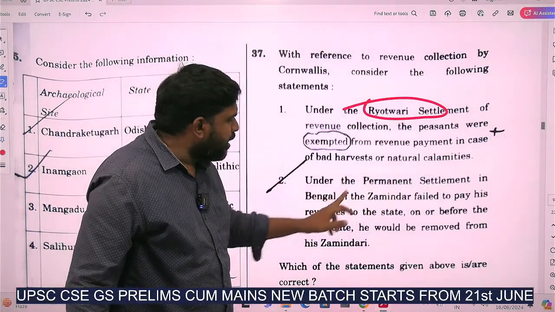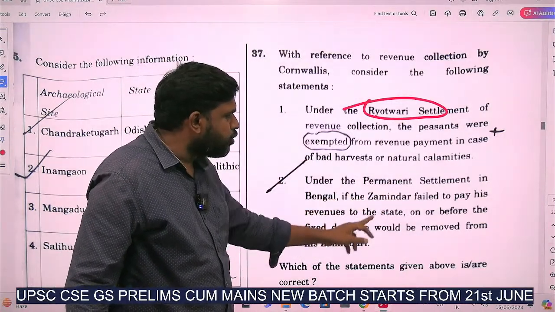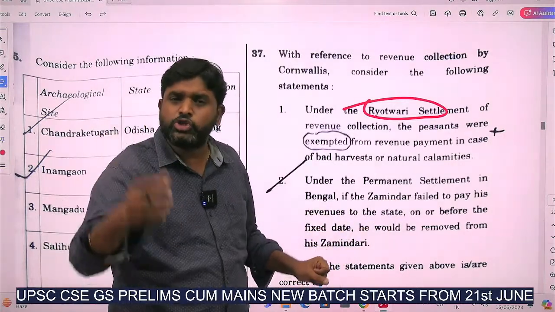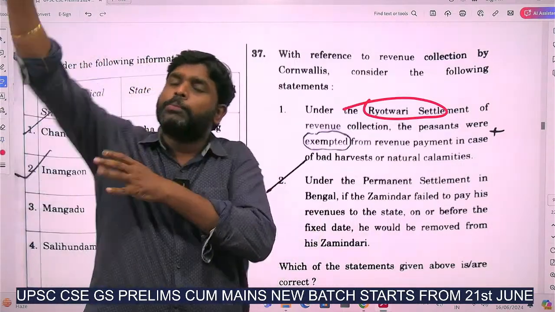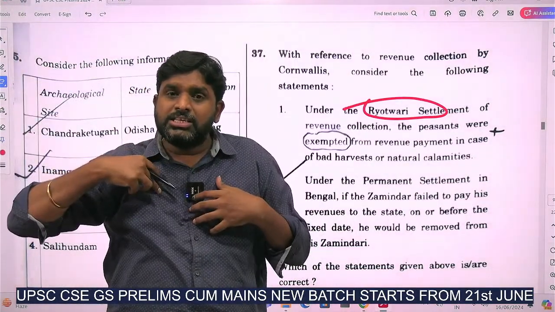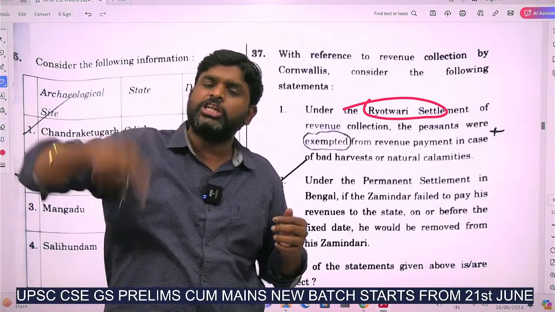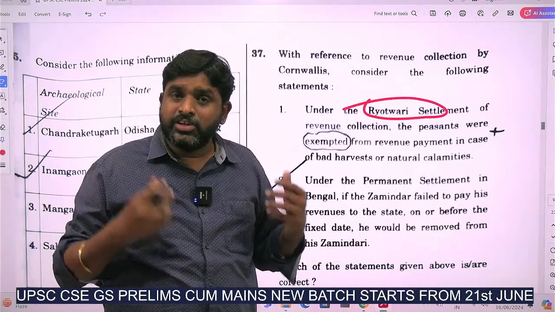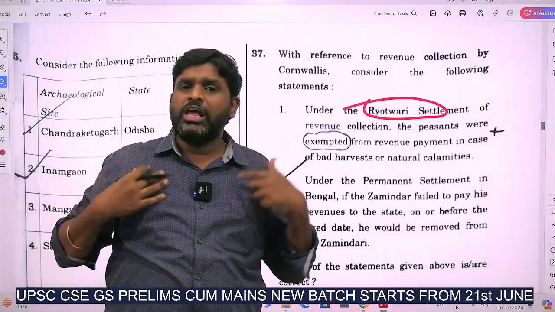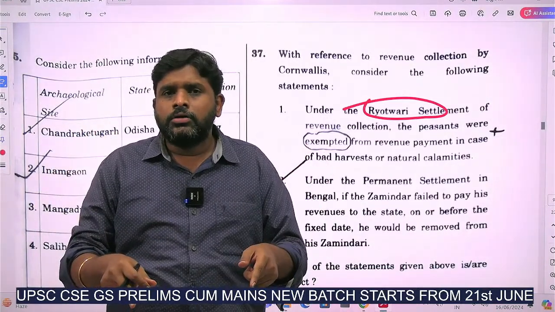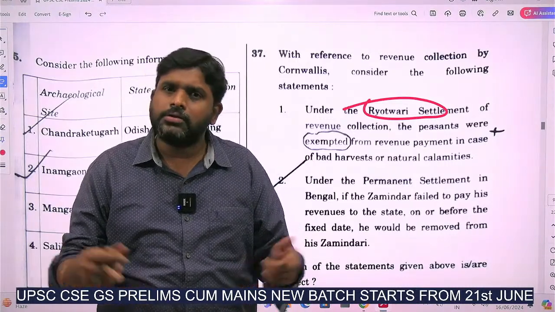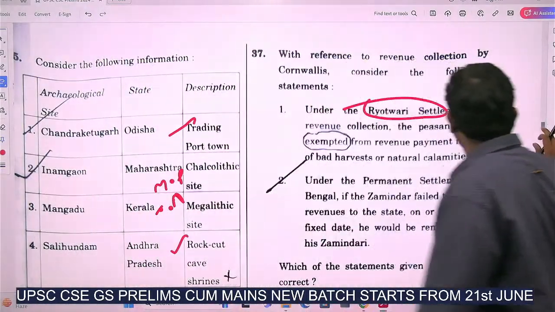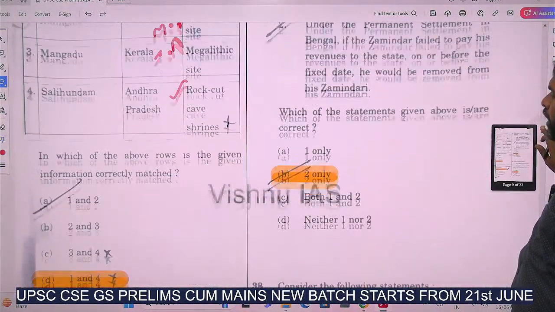Under the Permanent Settlement in Bengal, if the Zamindar failed to pay his revenues to the state on or before the fixed day, he would be removed from his Zamindari. Yes, the Zamindar would be forced to collect the taxes. Why? Because the Zamindar should pay to the British. That is the reason the Zamindars conducted a lot of atrocities on the peasants. If the Zamindar is not paying, then he will be removed, so he will be forced to do atrocities on the peasants. So the second statement is correct. Answer is 2 only.